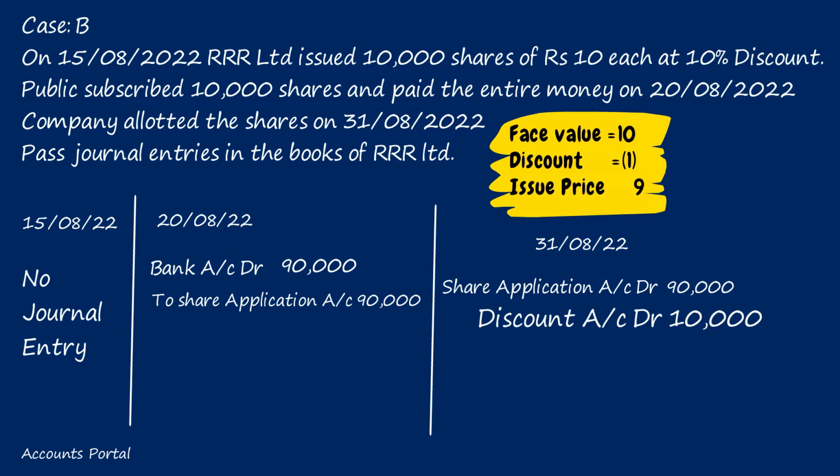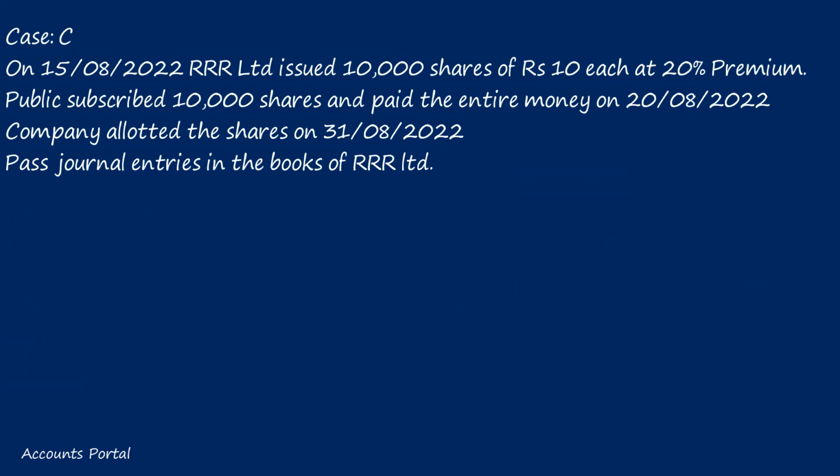Always, whether shares are issued at par, discount or premium, share capital account should be credited with face value only. So 10,000 into 10, how much? 1 lakh. Case C. On 15th August, Triple R Limited issued 10,000 shares of rupees 10 each at 20% premium. Premium is calculated on face value. Public subscribed 10,000 shares and paid the entire money on 20th August. Company allotted the shares on 31st August. Pass journal entries in the books of Triple R Limited.